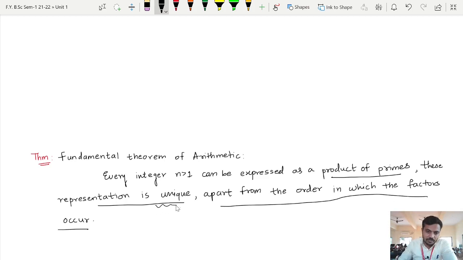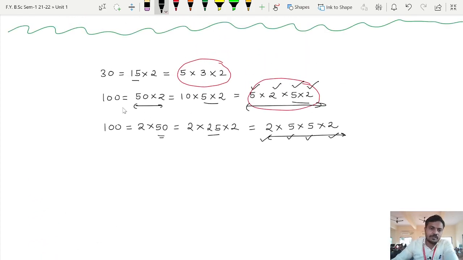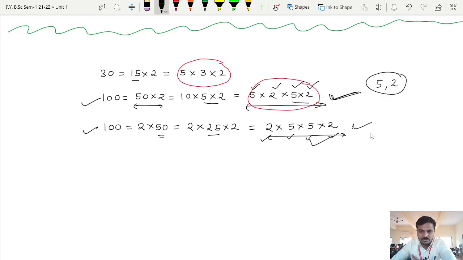Now what is the meaning of uniqueness in this statement? So the meaning is, see, we have factorized 100. Now you can see that the factorization is unique, right? In this factorization we are having two primes, that is 5 and 2. In this factorization also we are having two primes, that is 5 and 2.